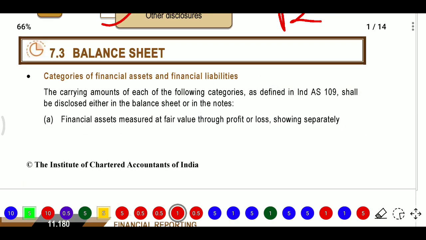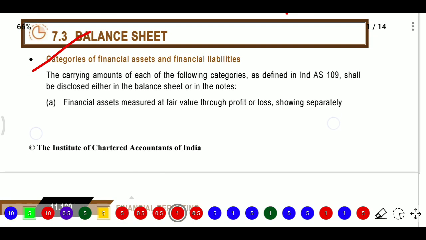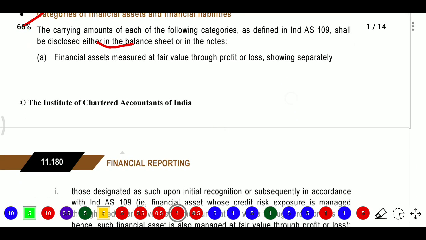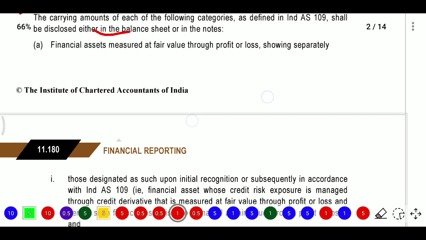So what is there in the balance sheet? So categories of financial assets and financial liabilities in the balance sheet. The carrying amount of each of the following categories, as defined in Ind AS 109, shall be disclosed either in the balance sheet or in the notes to accounts. So we need to disclose in the balance sheet or other notes to accounts.